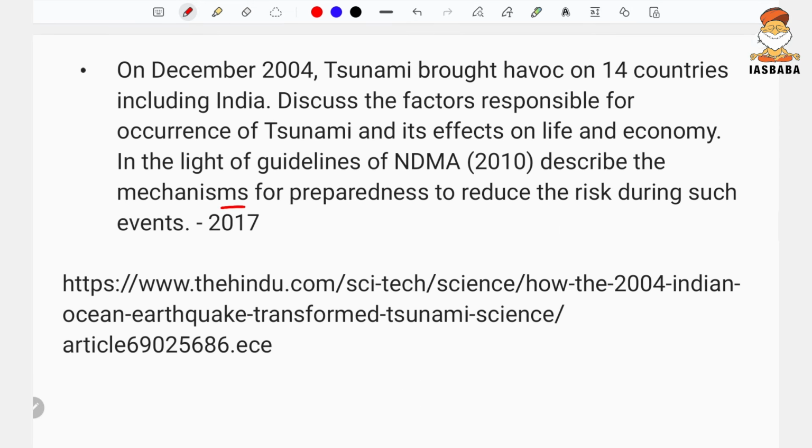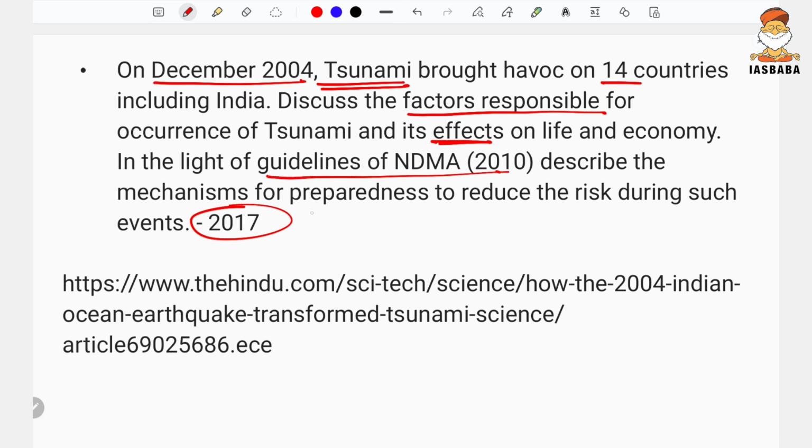Also in 2017 there was a question on tsunami. It mentions the 2004 tsunami, and says it brought havoc on 14 countries. So what are the factors responsible for occurrence of tsunami, the effects of the tsunami on social and economic life, and the guidelines of the NDMA?